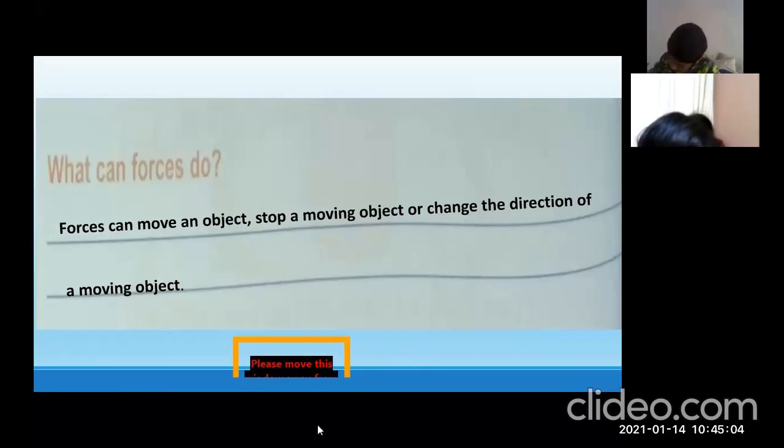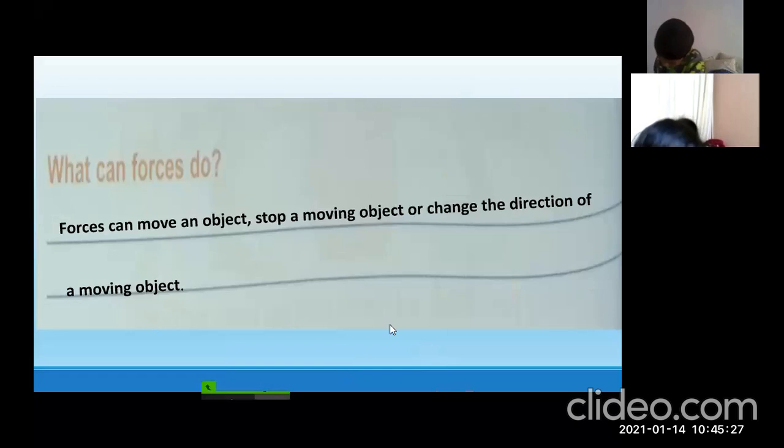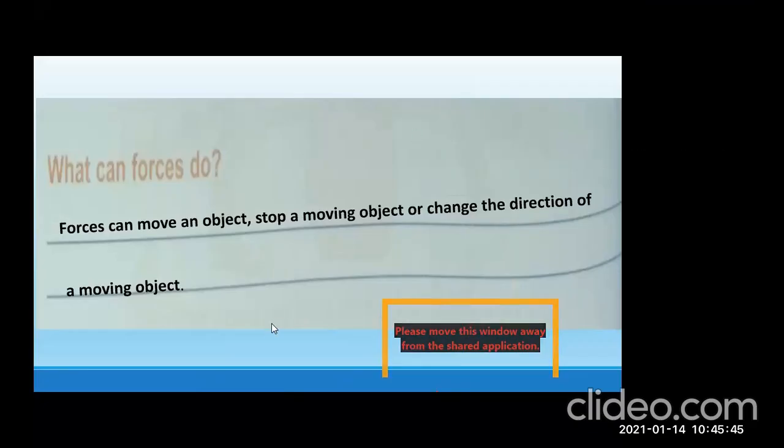What can forces do? Forces can make an object move. It can stop or slow down a moving object. What can forces do? Forces can move an object, stop a moving object, or change the direction of a moving object.